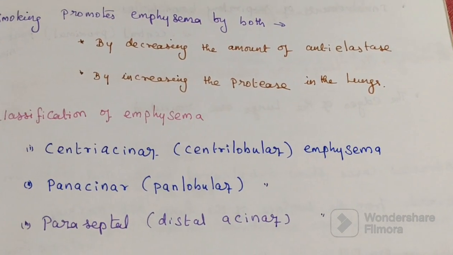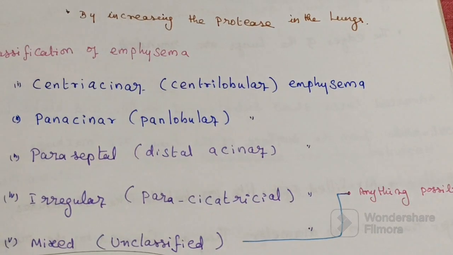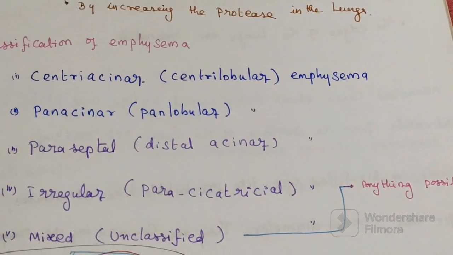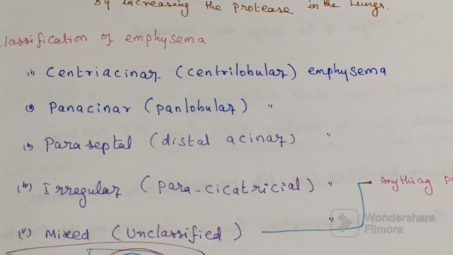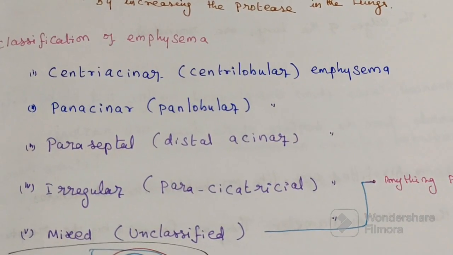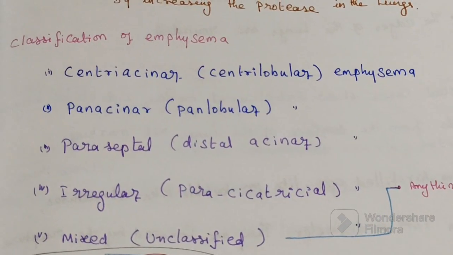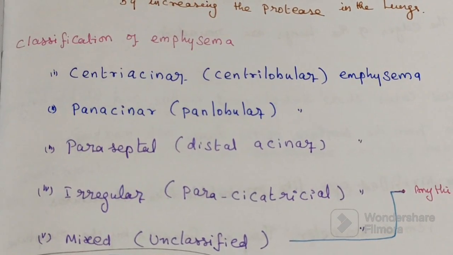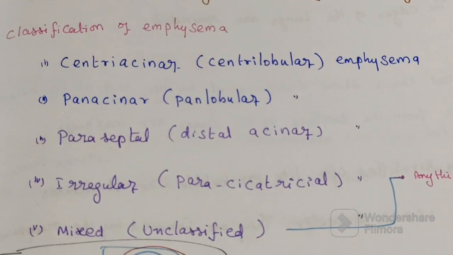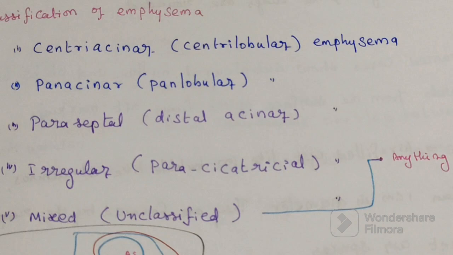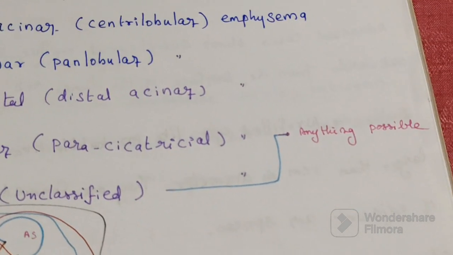Classification of emphysema. It is a very important disease having 5 different types of classification: centriacinar or centrilobular emphysema, panacinar or panlobular emphysema, paraseptal or distal acinar emphysema, irregular or cicatricial emphysema, and mixed or unclassified emphysema.